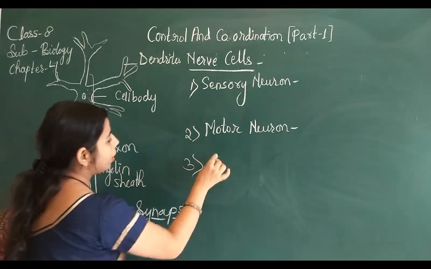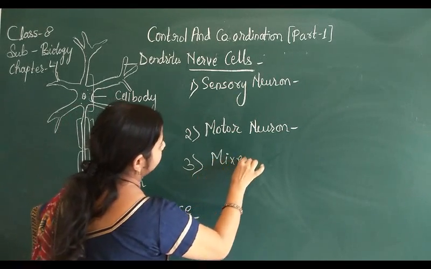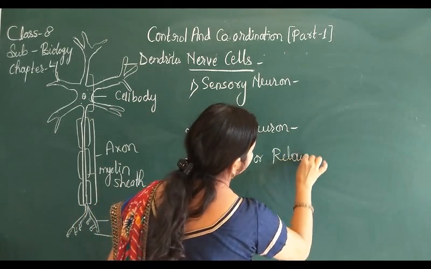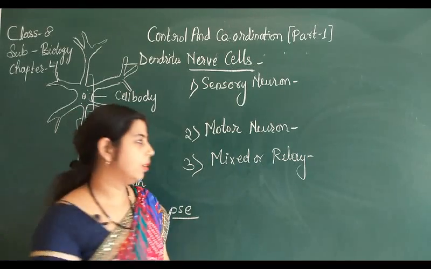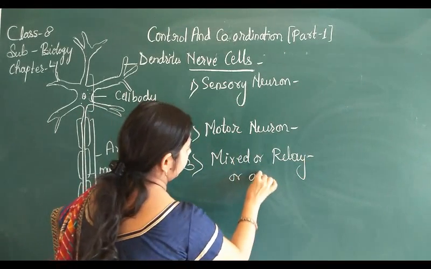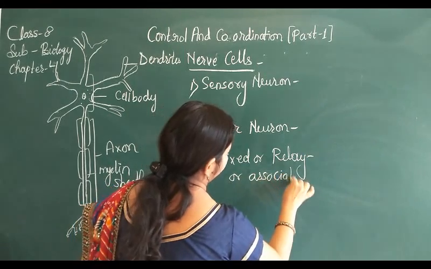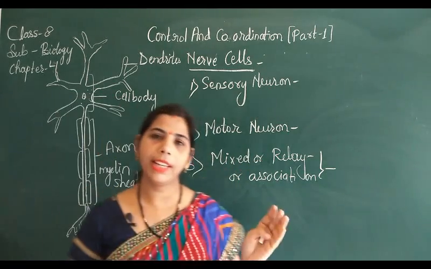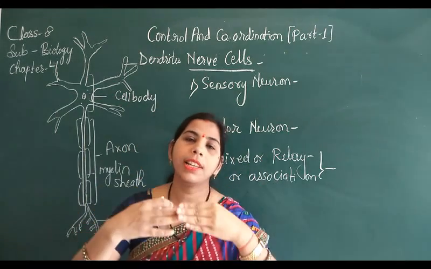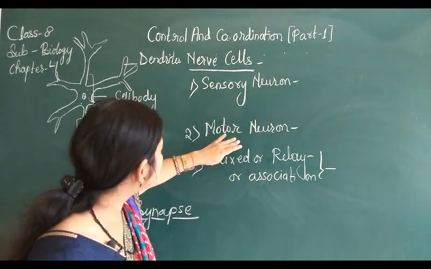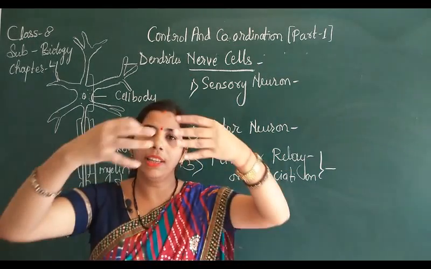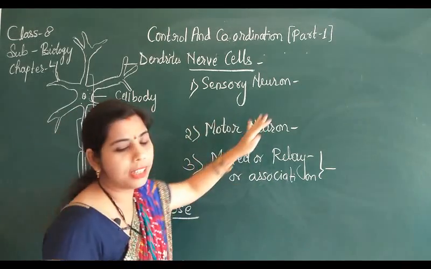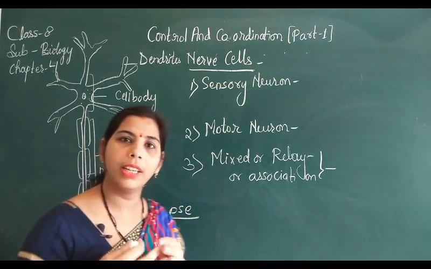And the third type of neuron is the mixed neuron. It is also known as the relay neuron. It is also known as the association neuron. Okay, now varieties of names are there, but it is going to relay the network between the motor and the sense neuron. That means you can say it is just going to join the motor neuron and interconnect the motor neuron with the sensory neuron. ये दोनों neuron को आपस में interconnect करती है.